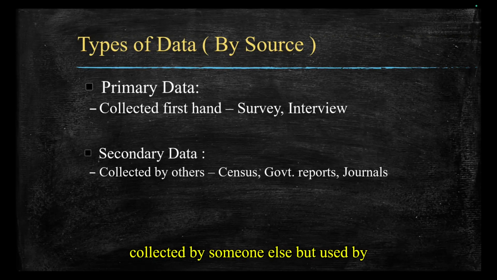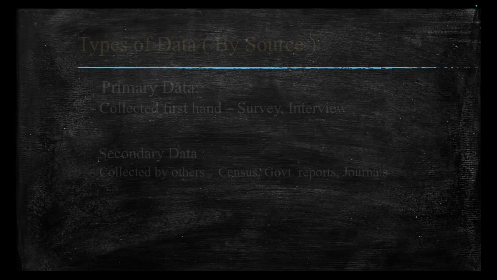And second one is secondary data. This is the data collected by someone else but used by us for our study. For example, census reports published by the government, economic survey reports, or even data from newspapers and research journals. So primary is like first-hand information, while secondary is like ready-made data. These are two types based on the sources of data.